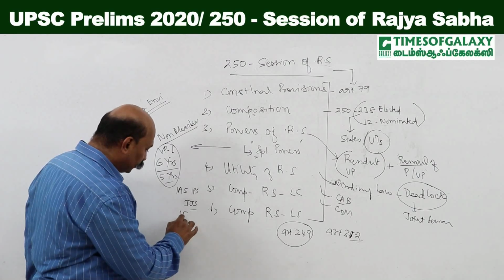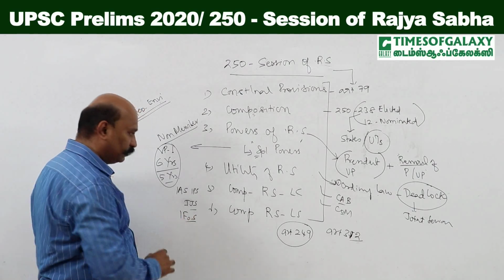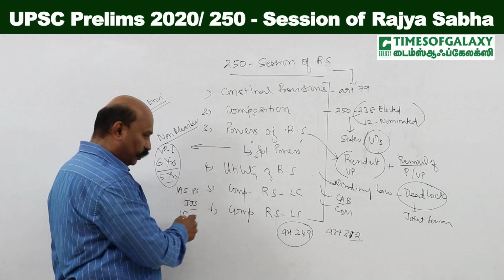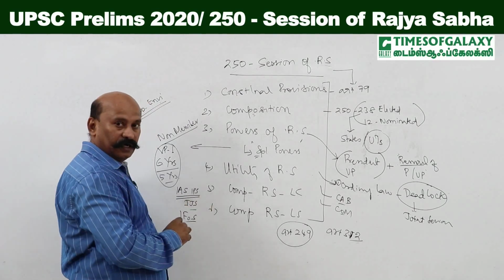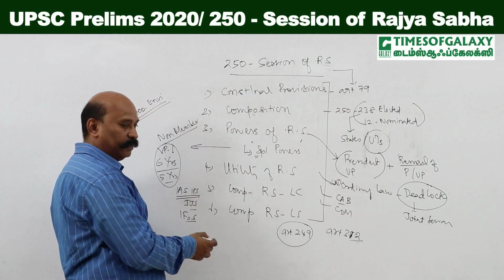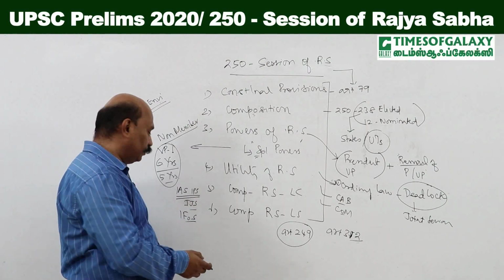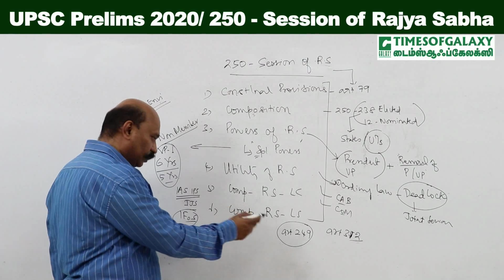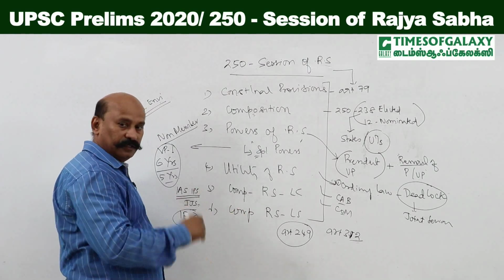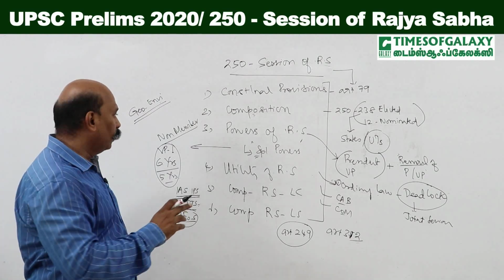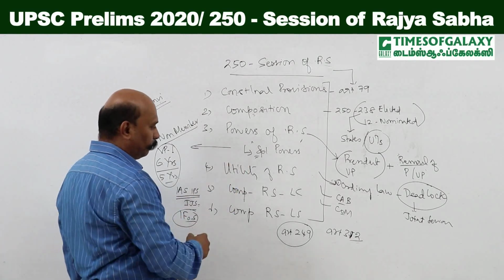And another service that has already been created is the Indian Forest Service. So we have 3 All India Services created. Two of them, the Indian Administrative Service and Police Service, are deemed to be created under the Constitution, and IFS was created by using the provisions of Article 312, and IJS is something that is to be created but is mentioned in the Constitution. Alright, so these are some of the special powers.